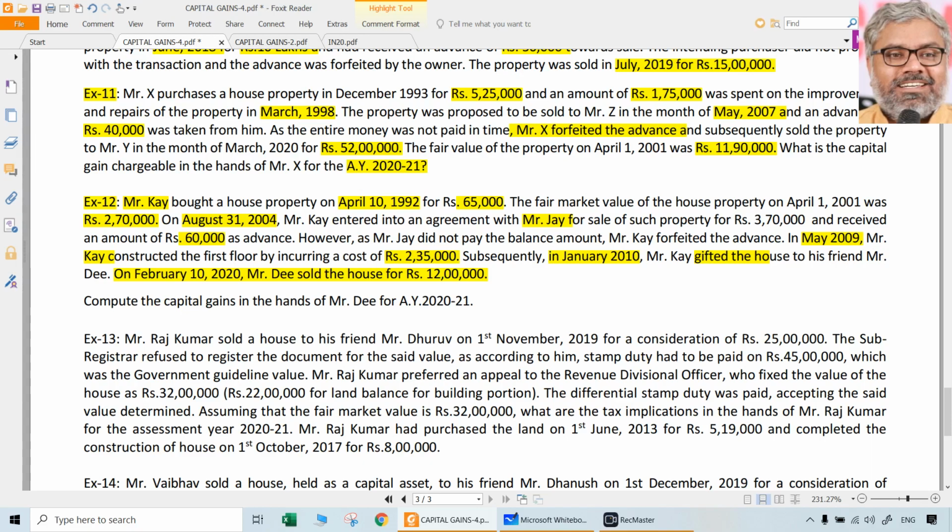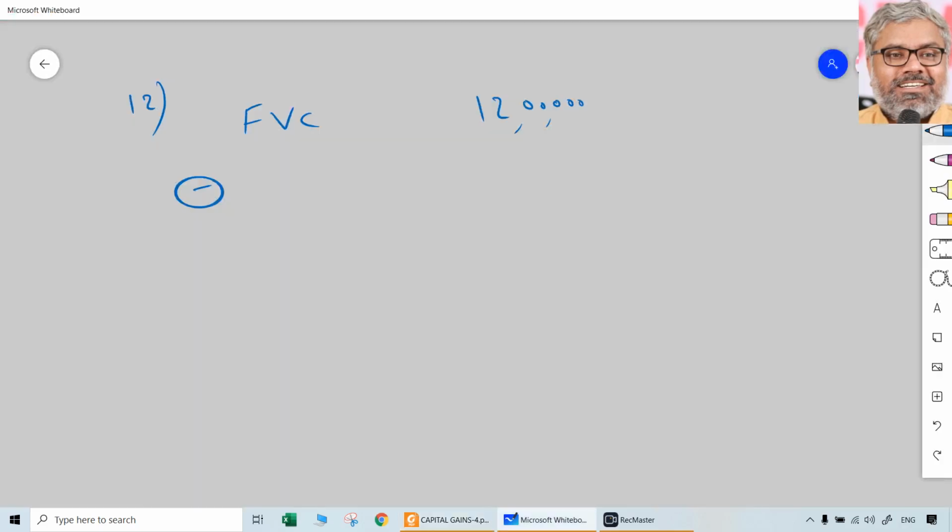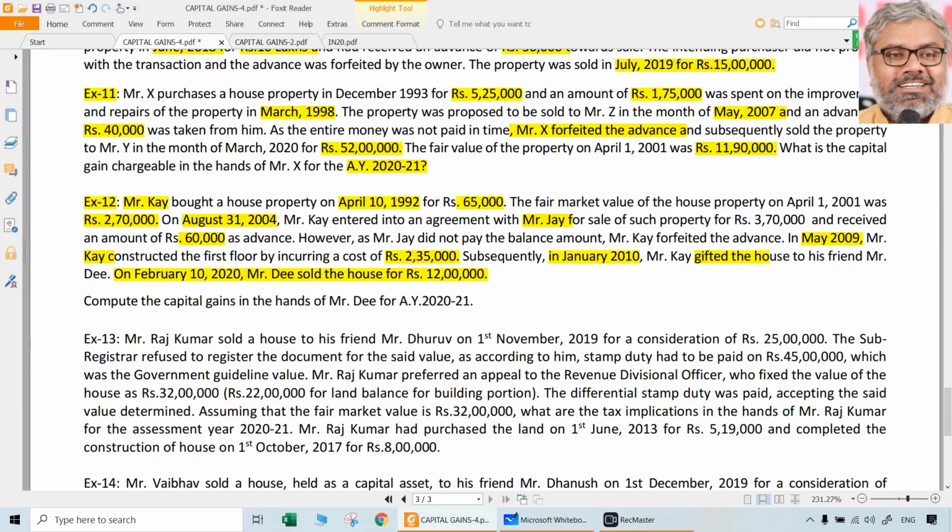Originally, what was the purchase price? Here we have to apply section 49(1) because cost of acquisition in case of gift, in case of asset which is acquired as a gift, will be what? Whatever the cost of acquisition to the previous owner is. Previous owner is K. What was the cost of acquisition for K? 65,000. But since it was before 1/4/2001, we have to take 65,000 or 2,70,000. We have to take 2,70,000 as the cost of acquisition, applying that provision. Fine. Then,